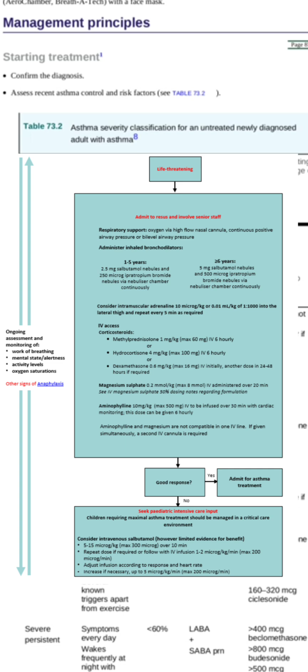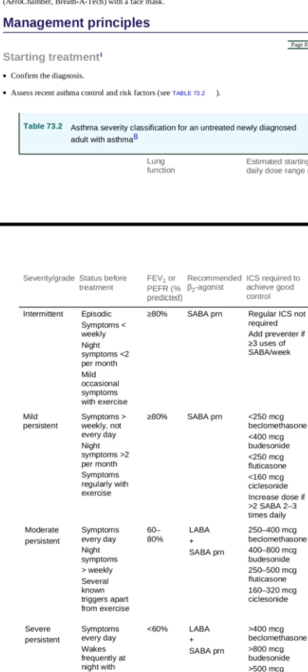If greater than 6, SABA 12 puffs, ipratropium bromide 8 puffs, followed by IV magnesium sulfate, followed by IV steroid. If still not managed, aminophylline, adrenaline, and then intermittent positive pressure ventilation. This is the stepwise approach in case of severe asthma.